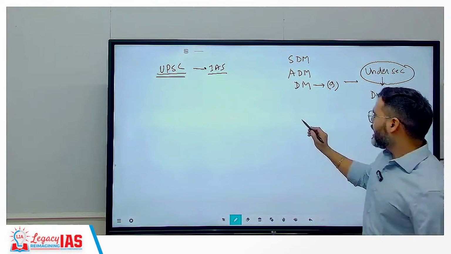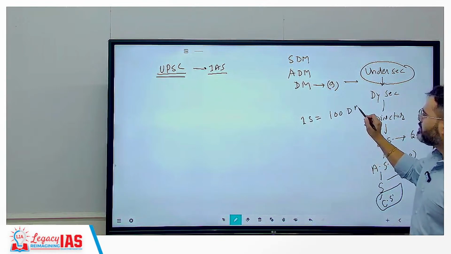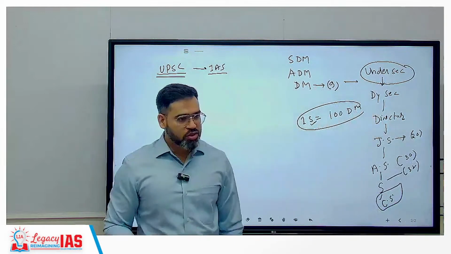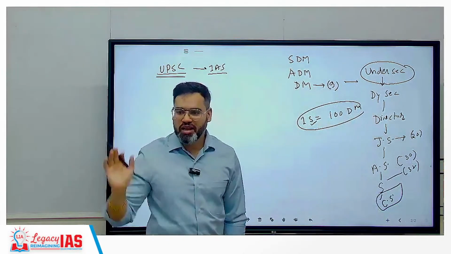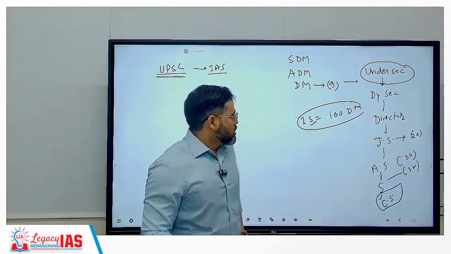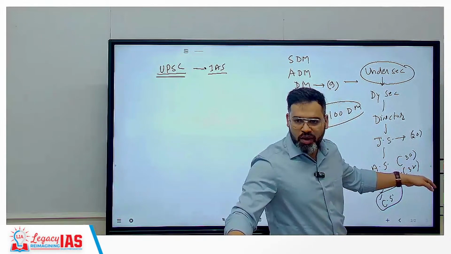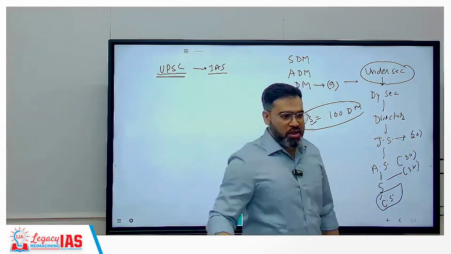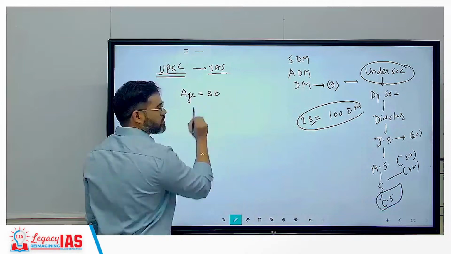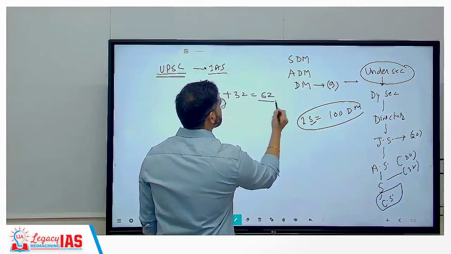So if you compare, one secretary is equal to 100 district magistrates. That is the power one secretary is having. Clear? So you have to aspire to become secretary, not district magistrate. It is a very small post actually, correct? For example, if you want to become secretary, the experience required is 32 years. So if you clear the exam at the age of 30, then 32 plus 30 is 62, already you are retired.